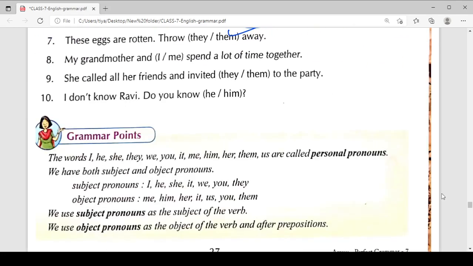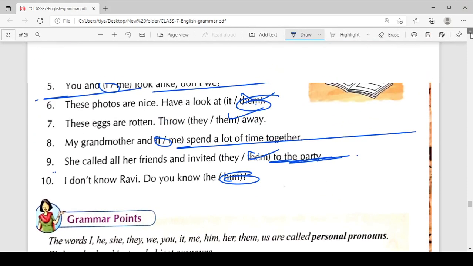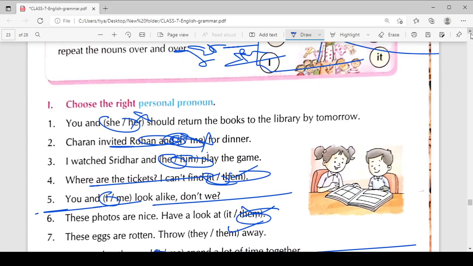My grandmother and I spent a lot of time together. She called all her friends and invited them to the party. I don't know Ravi. Do you know him?